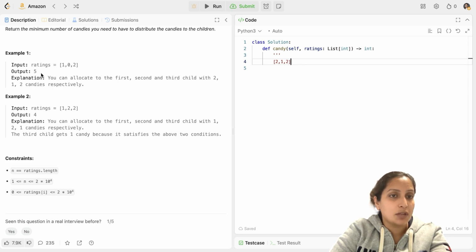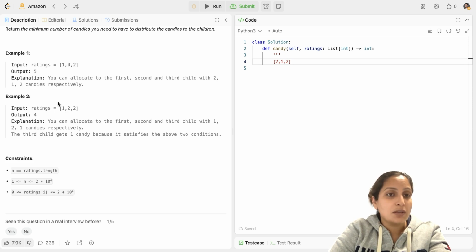And that's your output here. Now let's look at example 2. In example 2, you have been given a ratings array 1, 2, 2. Now, the first child has 1 rating which is less than the second child's, hence can go ahead with just 1 candy. The second child has rating 2 which is greater than its left neighbor, hence it should get 1 candy more than its left neighbor at least, so it should have 2 candies.